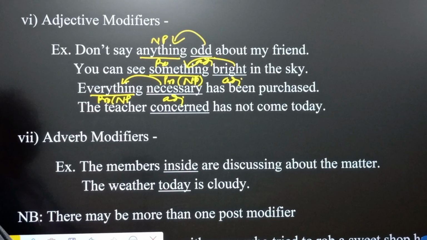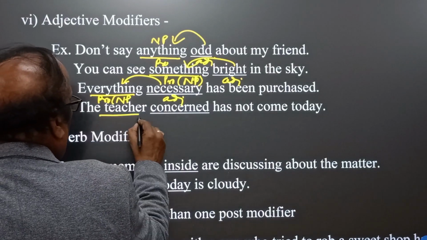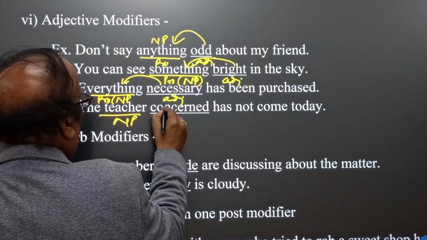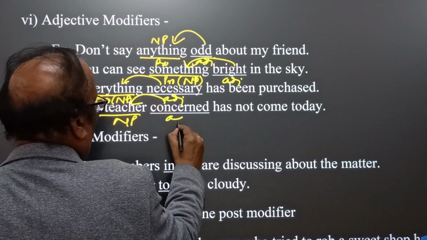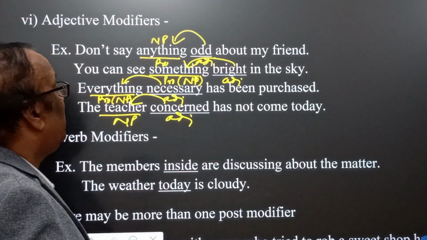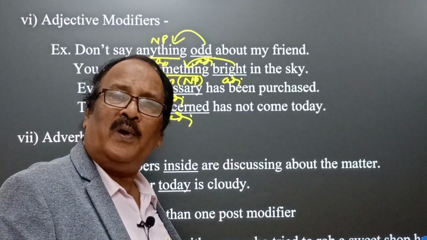Or everything necessary has been possessed. The teacher concerned. The teacher is the noun phrase. Concerned is the adjective, and everything. The teacher concerned has not come today. It means that the teacher whom you are looking for is not present today. It means has not come today.